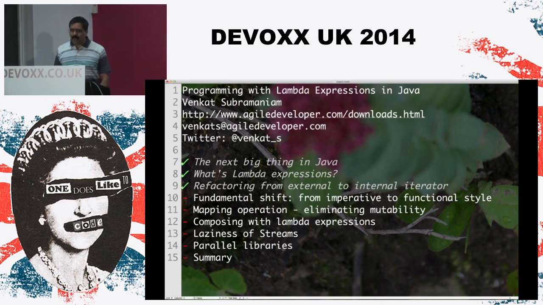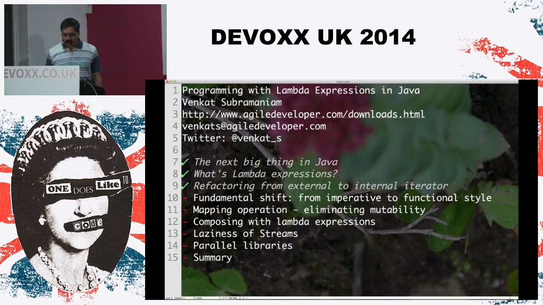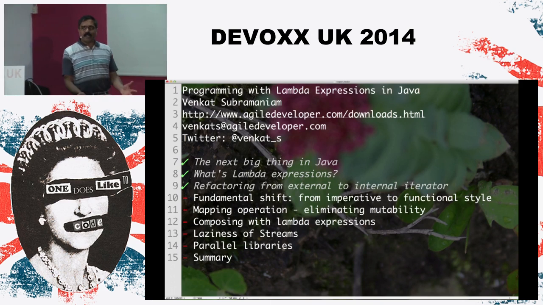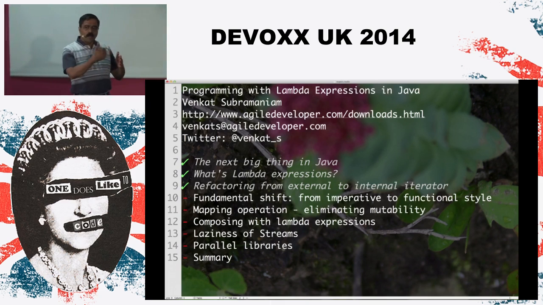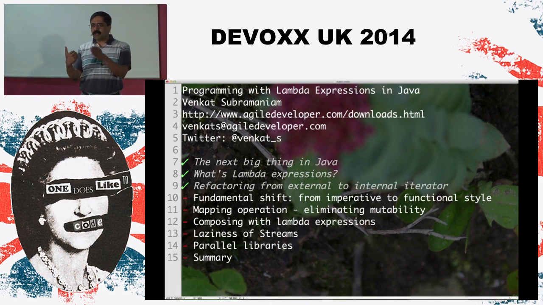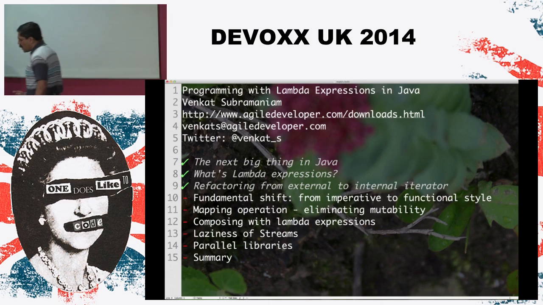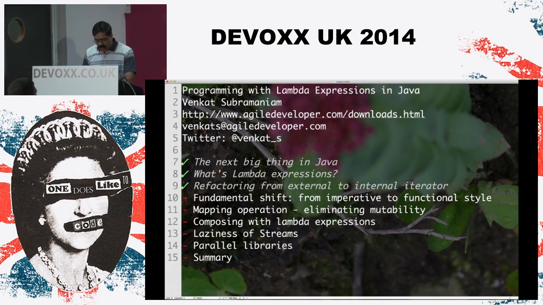So let's start with a little example. I'm going to start with an example that we all have done a million times. And we're going to try this out, but in different ways, slowly changing one thing at a time, going from familiar to something a little different, and then get familiarized with that, and then we'll refactor it about 5 or 6 times as we see. So let's try this out.